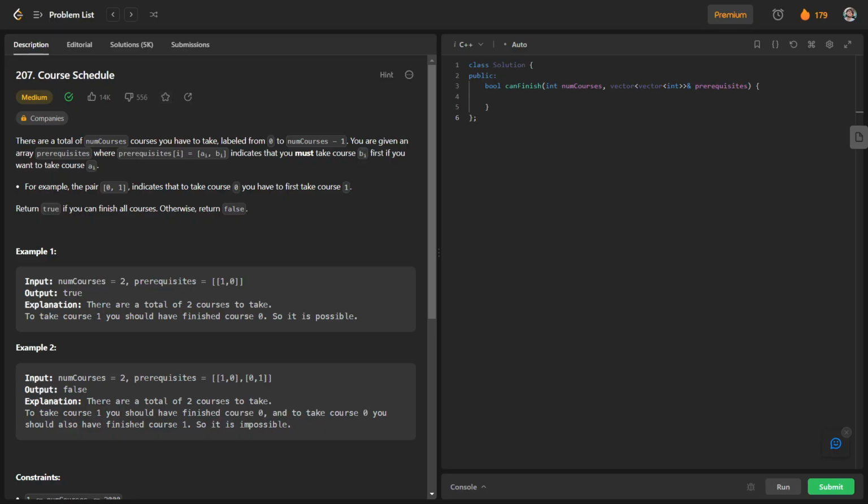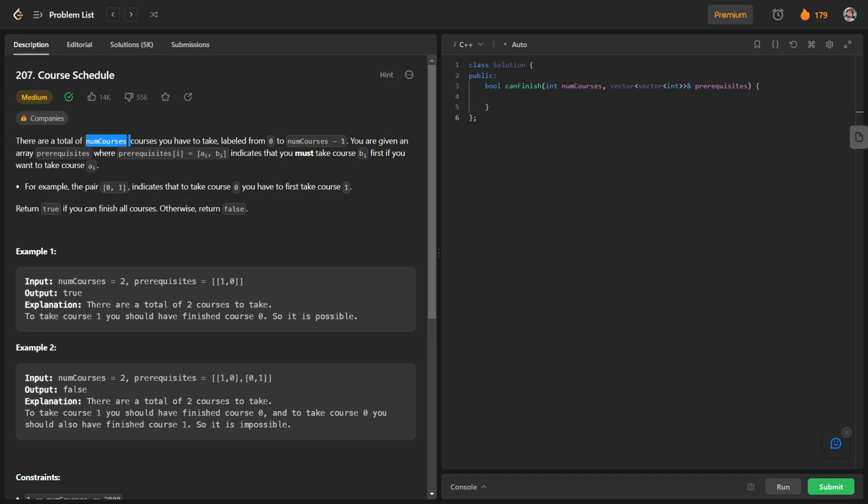This is our today's question on LeetCode, and this question is basically the daily problem on 13th July. So the question is Course Schedule. We will first read out the question and try to figure out how we can solve it. So there are a total of numCourses you have to take.